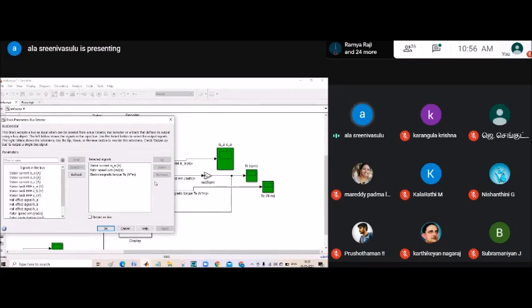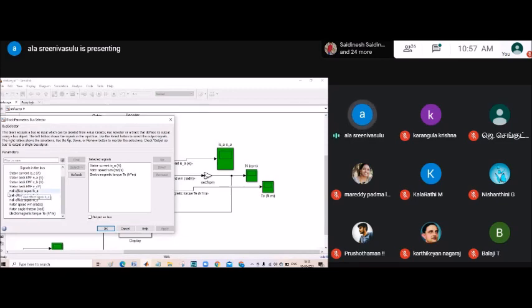You can see inside stator current B, stator current C, back EMF. Whatever waveforms we need to observe, we can take those things.